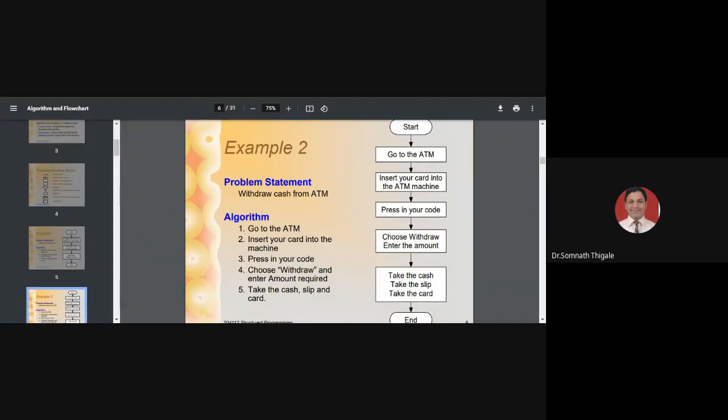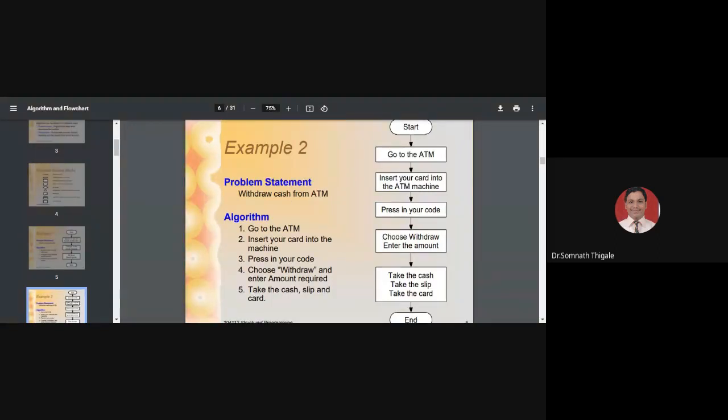Okay. Now, considering one operation from the ATM bank. With reference to operations, we need to further divide the problem statement into different functionalities or operations. Based on the different operations, we need to perform the algorithm part and complete the flowchart part. Now from the ATM side, I will take a simple functionality, that is withdraw. So withdraw cash from the ATM. How will my algorithm for the same look?